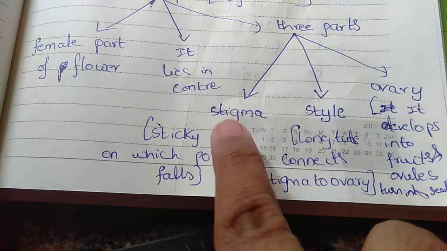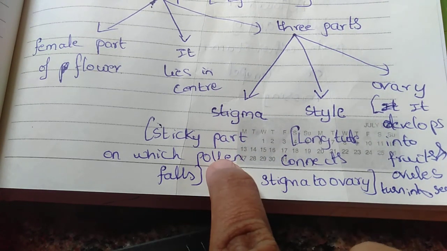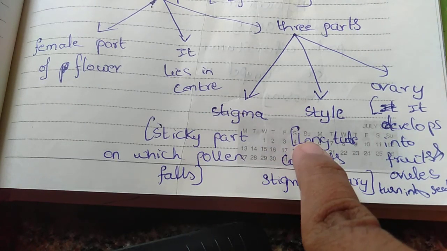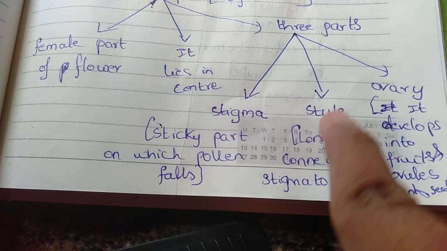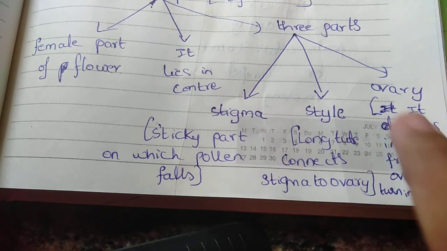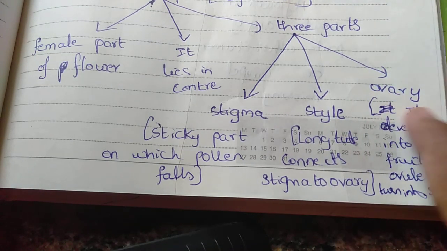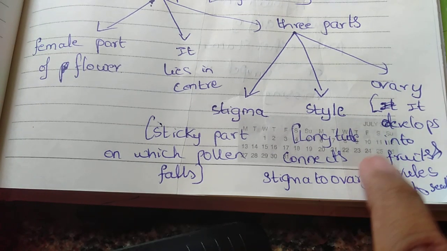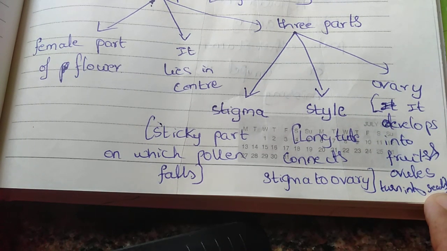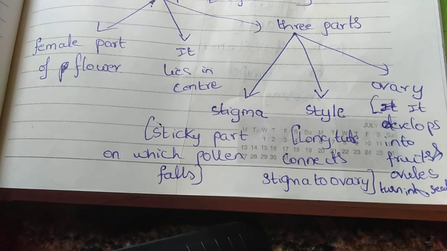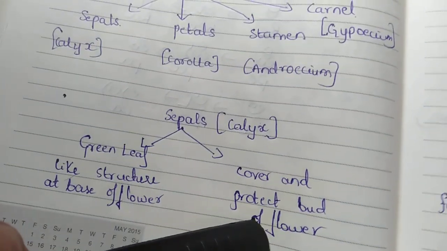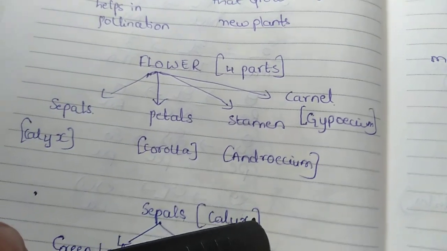So the center point, which is very sticky and has a sweet substance, is called the stigma, and it has inside one long tube that you can't see because it is inside the flower. That is what we call the style, and it is connected to the tip point, which is the ovary, which contains the ovules. It develops and has some seeds that will develop the fruits. I think you are totally clear with this flower, the four parts also.